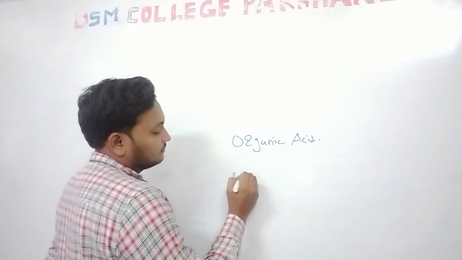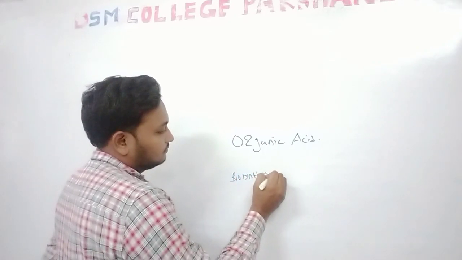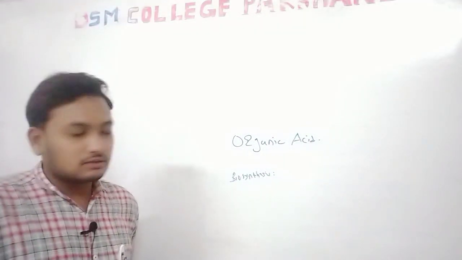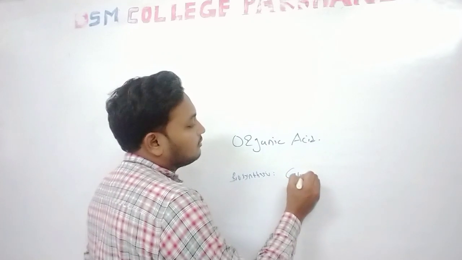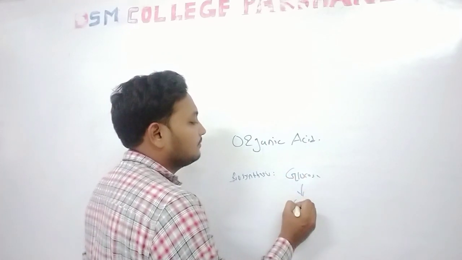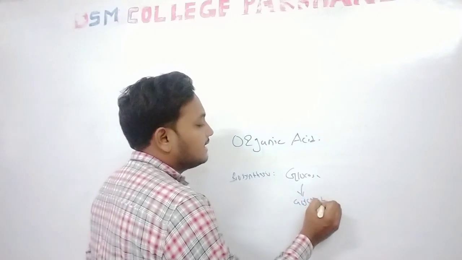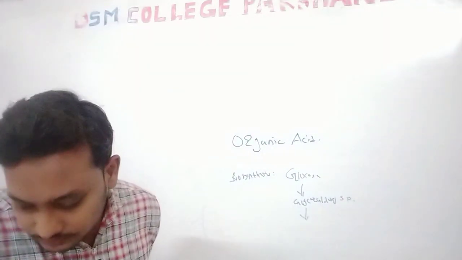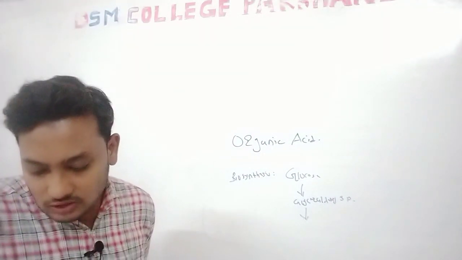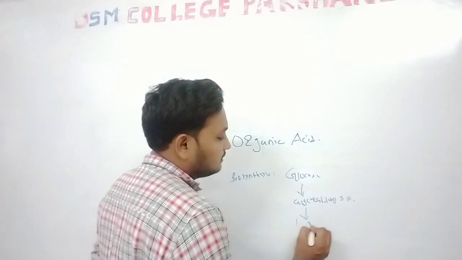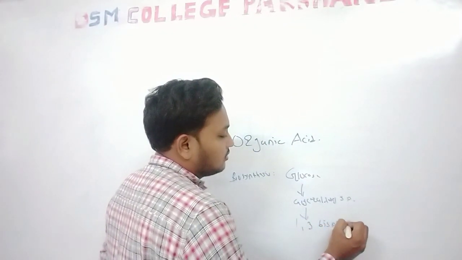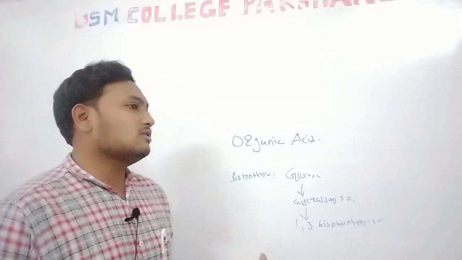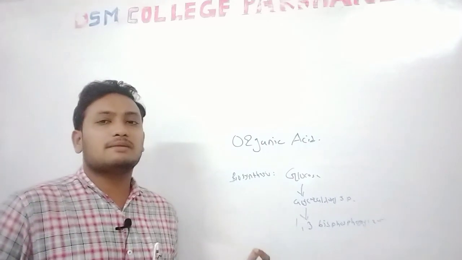Biosynthesis. What is the biosynthesis of gluconic acid? The first is glucose. Glucose is the first product of glycolysis and is converted into glyceraldehyde 3-phosphate. Then it is converted into 1,3-bisphosphoglycerate. Here we do not study the glycolysis pathway in detail. It is only for your understanding of what the biosynthesis process is.